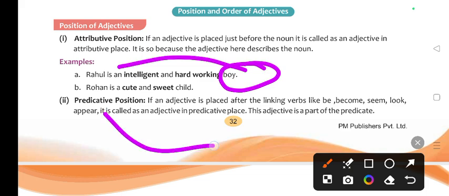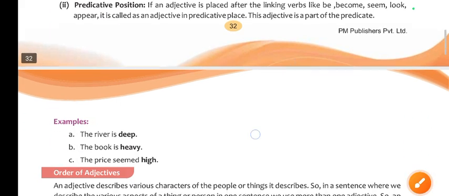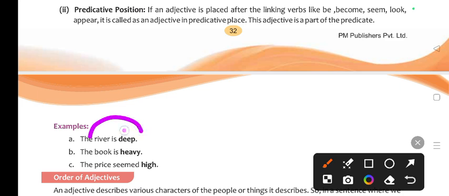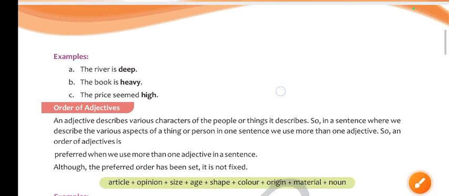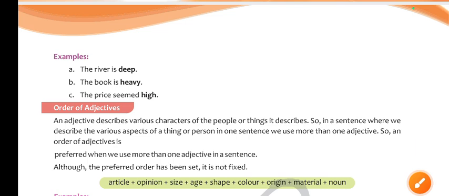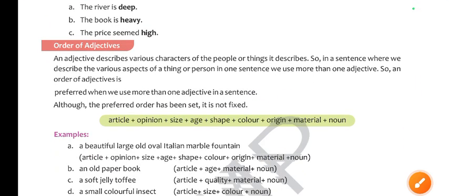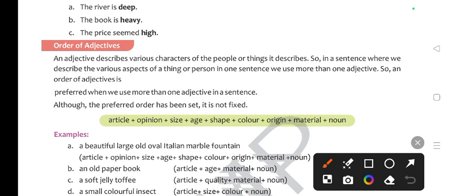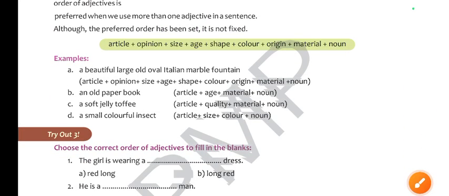लेकिन प्रेडिकेटिव पोजिशन क्या होता है, जब वर्ब के बाद आए. For example, the river is deep. So what is deep here? Deep is a predicative adjective. Understood? And now let's try to understand how we could place different adjectives according to their order. Firstly, if we are getting different types of adjectives, we put article, and then opinion, then size, then age, then shape, then color, then origin, then material, then noun. Okay, so you can understand by an example here.